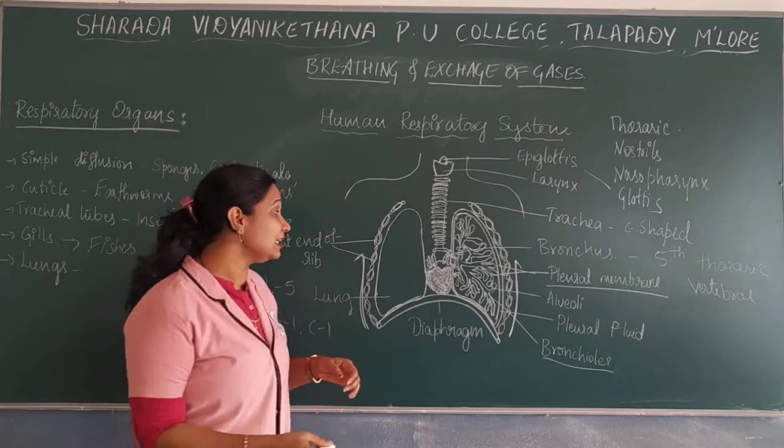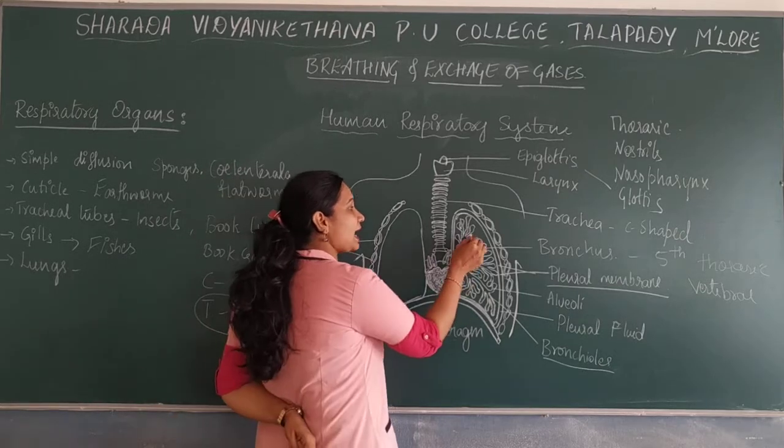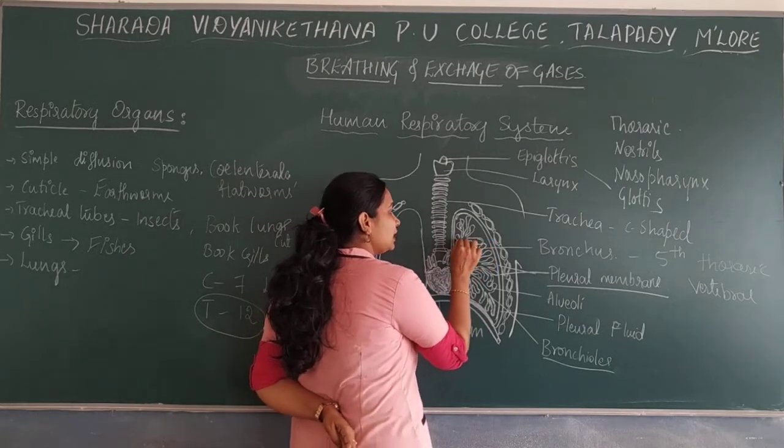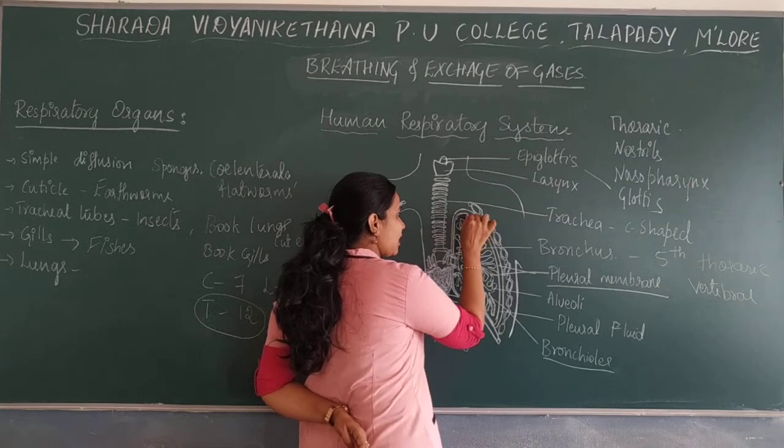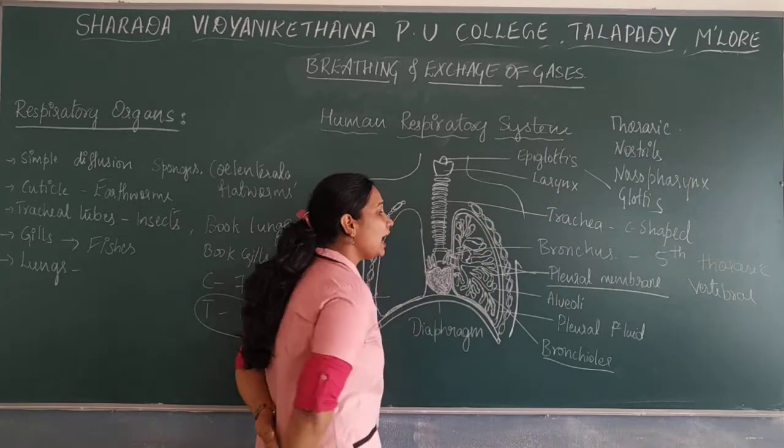That leads to the formation of a small blind sac-like structure, known as the alveoli.